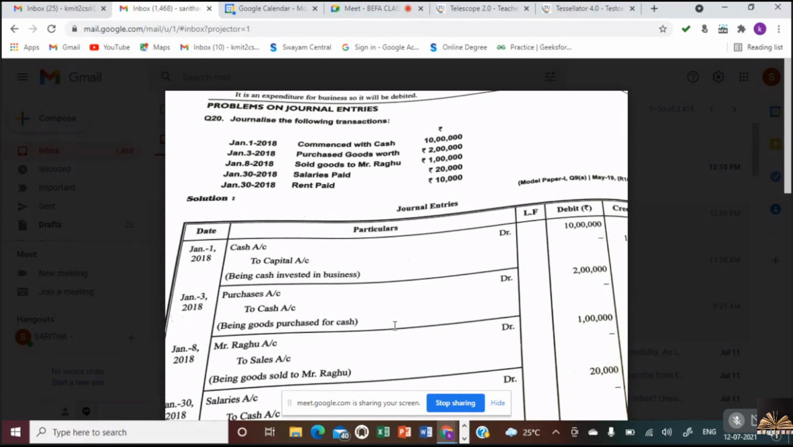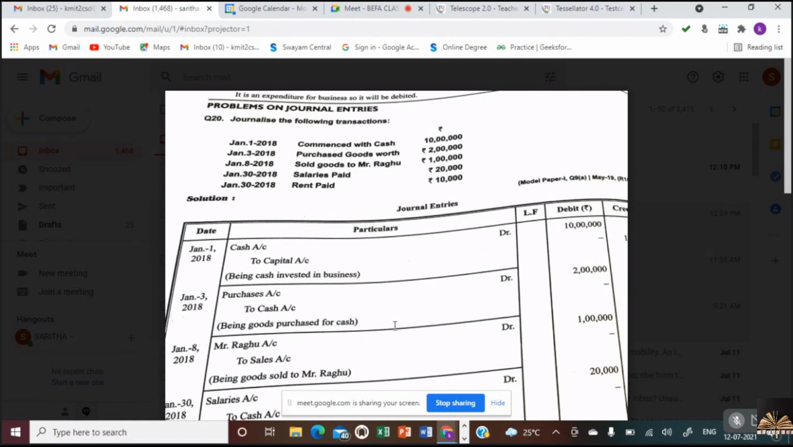Is it clear, Nana, all of you? Second transaction, is it clear, all of you? Respond. If you are clear, I'll move on. If not, I'll explain once again. Is the second transaction clear? Purchased goods worth 2 lakhs?